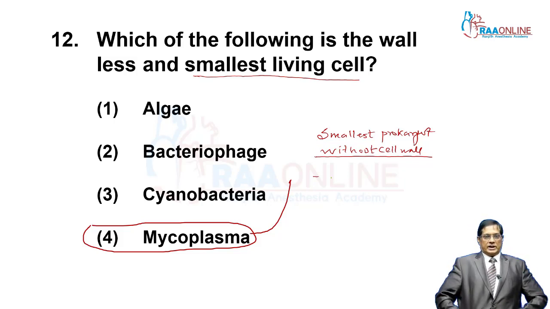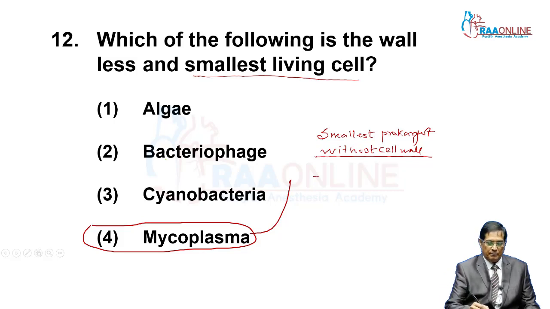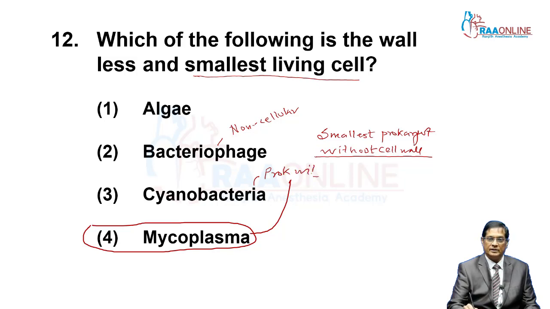So for a wall-less prokaryote, here algae is with wall, and bacteriophage is a non-cellular structure, so there is no possibility to consider bacteriophage as a cell. Cyanobacteria are prokaryotes with cell wall, whereas algae are eukaryotes with cell wall.